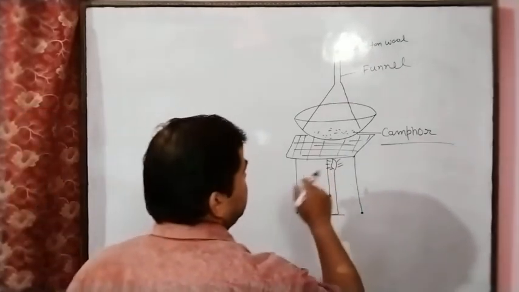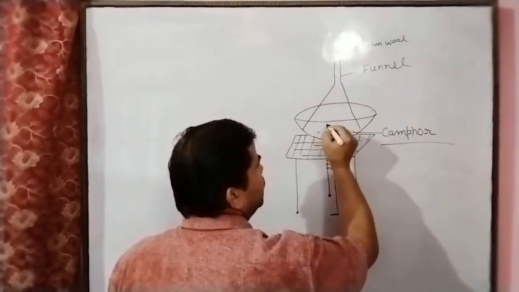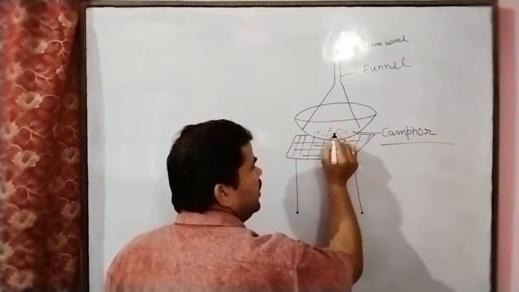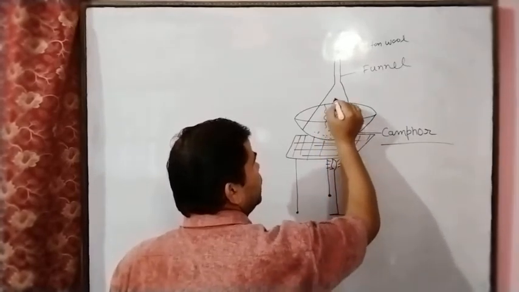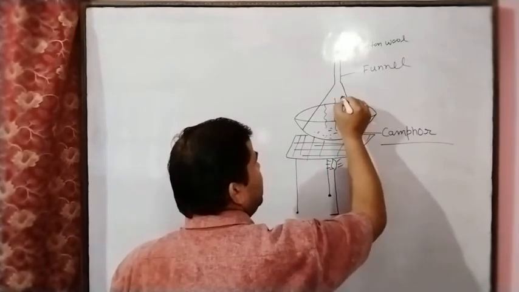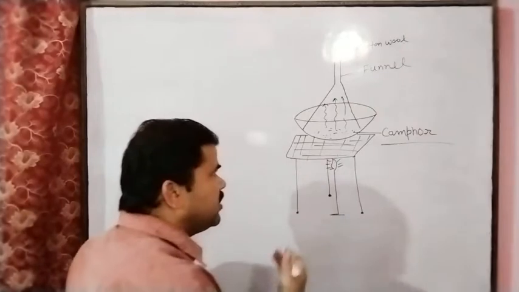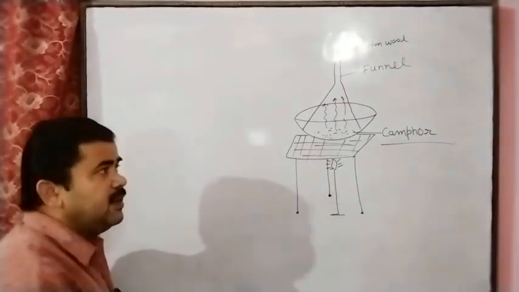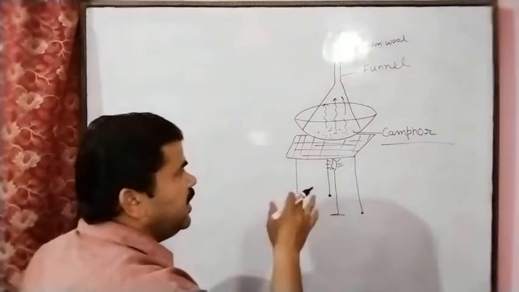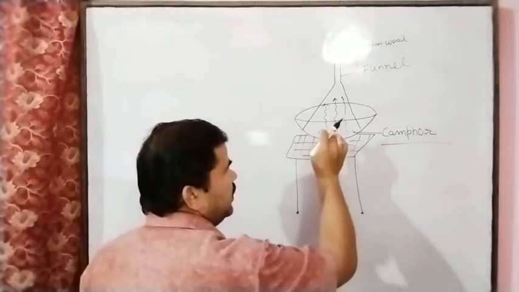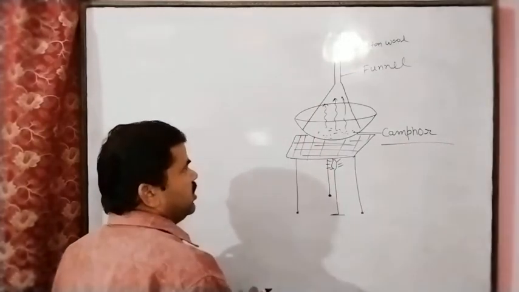if you heat this, the solid camphor will change into the gaseous form by heating. Directly the solid state of the camphor will change into the gaseous form. This process is called sublimation, and this substance is called the sublime substance. So here camphor is the sublime substance, and this process is called the sublimation process.